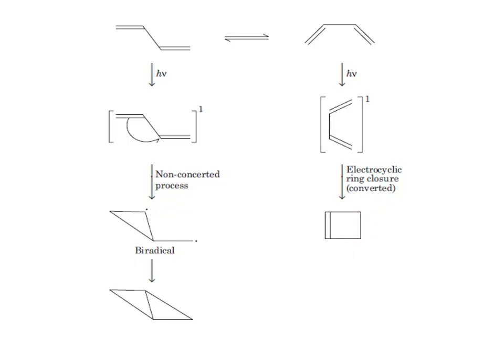So in this example we have seen the irradiation of butadiene in cyclohexane, which produces cyclobutene from an electrocyclic reaction of the S-cis isomer, and bicyclo[1.1.0]butane, the product of an intramolecular cross 2+2 cycloaddition of the S-trans isomer, in a ratio of 6:1. Here we can get this product from the non-conjugated process, which produces this biradical and finally gives this bicyclo compound, whereas for the cis isomer we are getting the energetically favorable ring closure reaction, which is converted into cyclobutene.